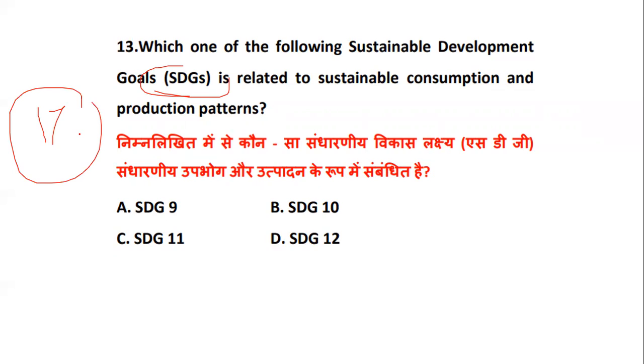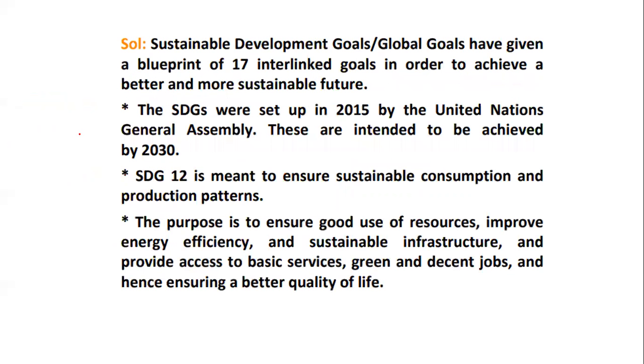So sustainable development goals are basically related to what? Sustainable consumption and production pattern. So is it goal 9, goal 10, goal 11, or goal 12? Basically, goal 12 talks about sustainable consumption and production patterns. Totally how many goals are there? We have 17 goals, which were set up in 2015 by the United Nations, and they are intended to be achieved by 2030.